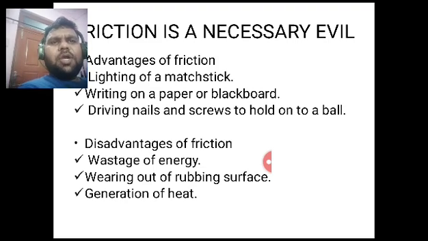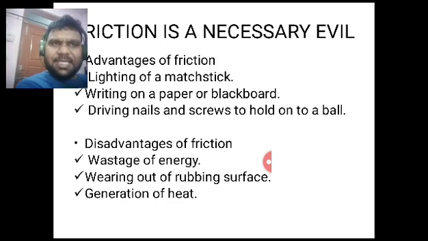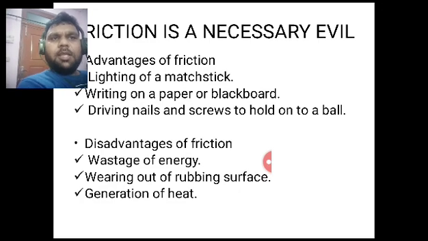Now, writing on paper or a blackboard. We are able to write on paper with the help of ink, and on a blackboard with the help of chalk. That is possible only due to friction. Another advantage is that we are able to drive nails and screws into wood or a wall due to friction only. If there is no friction, we will not be able to drive nails and screws into a wall.